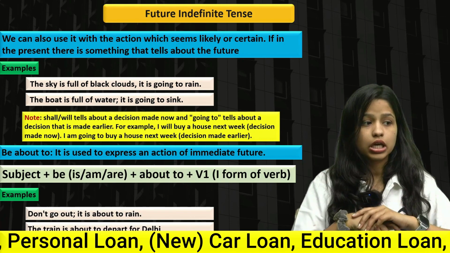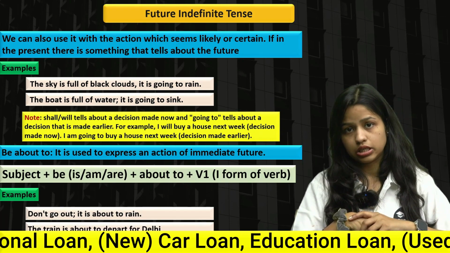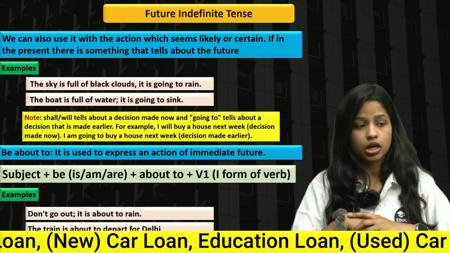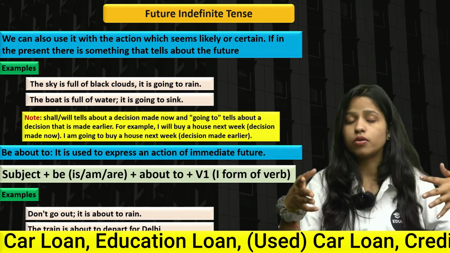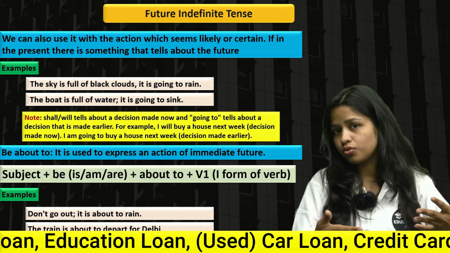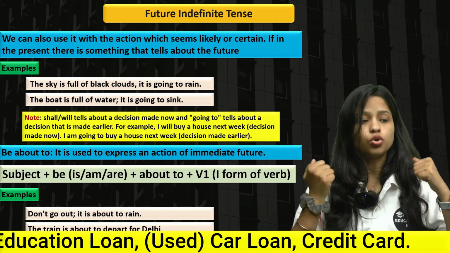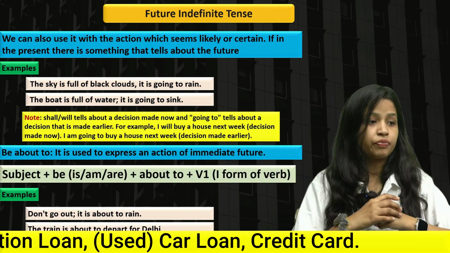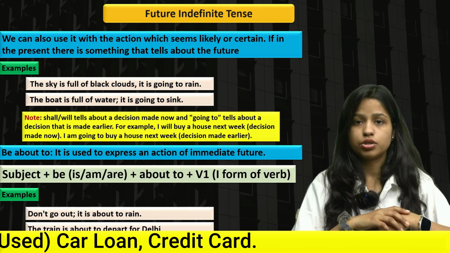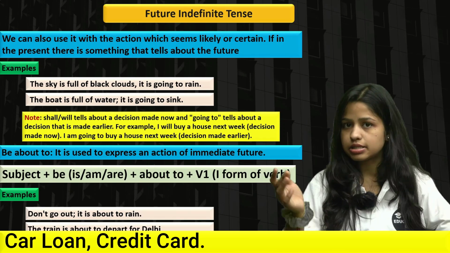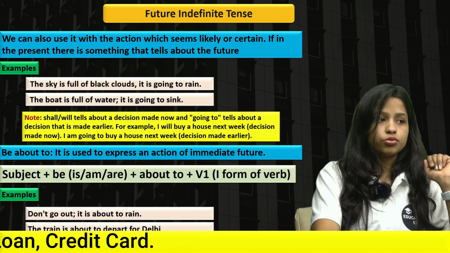Don't go out. It is about to rain. It is about to, or it is going to rain. All of these are similar to each other. Whatever you're using, that's up to you, right? Don't go out. It is about to rain. The train is about to depart for Delhi. Again, the main theme. Let's move forward.